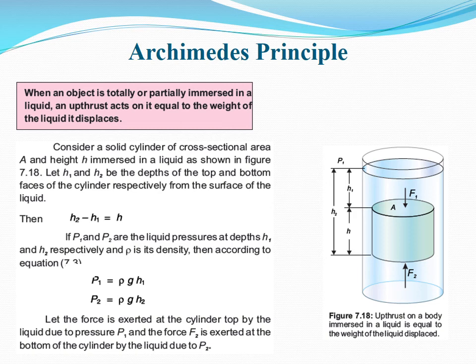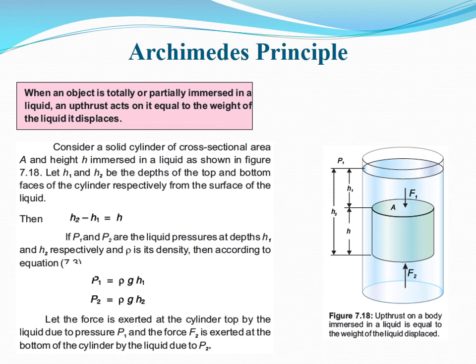So let's discuss it in detail. After defining the Archimedes principle, you see in figure 7.18, consider a solid cylinder of cross-sectional area A, and height h, immersed in liquid as shown in figure 7.18.